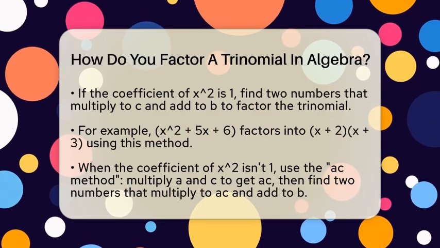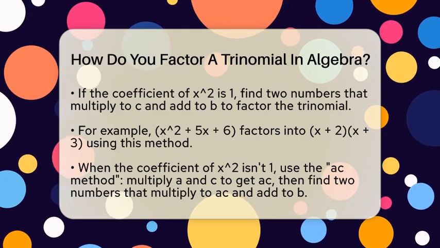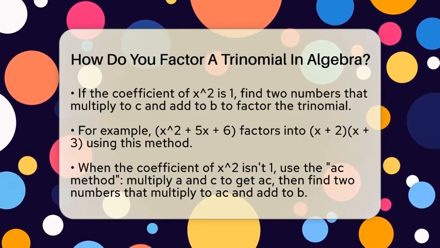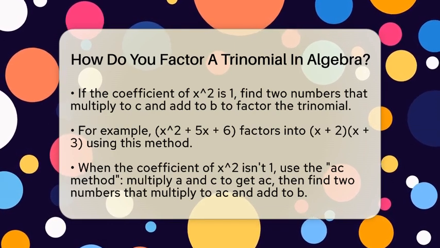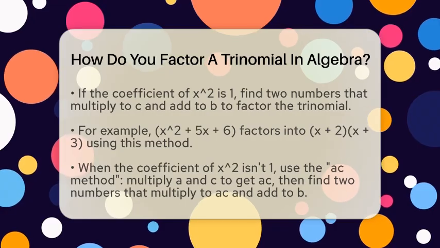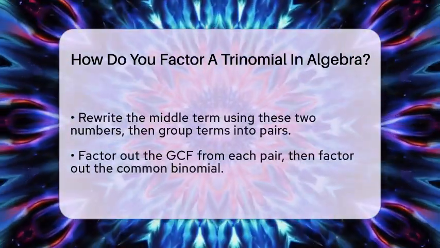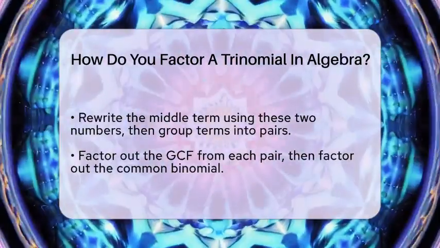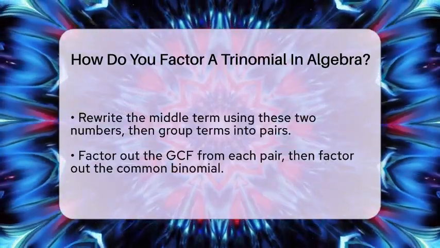When the coefficient of x² is not 1, the process is a bit more involved. You use the AC method. First, multiply a and c to get a number called AC. Then find 2 numbers that multiply to AC and add to b. For example, with 6x² + 7x + 2, multiply 6 and 2 to get 12. Now find 2 numbers that multiply to 12 and add to 7. These are 3 and 4.